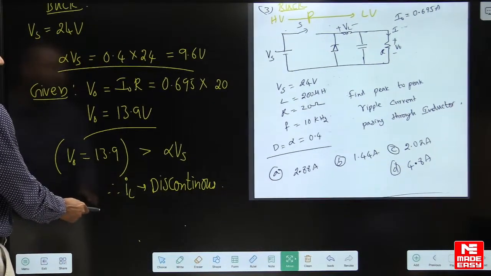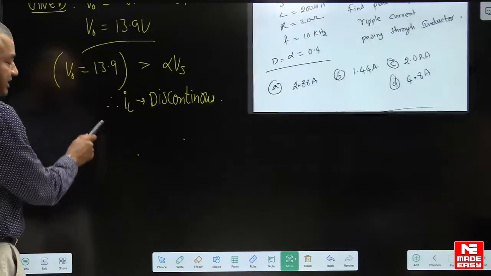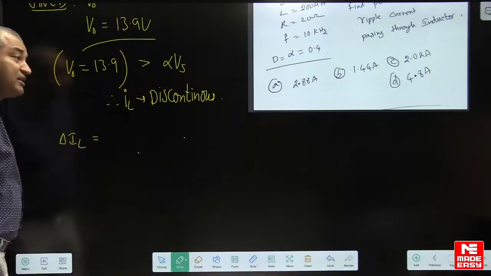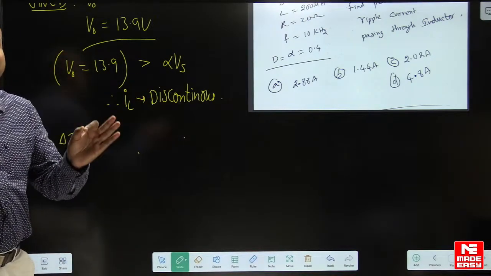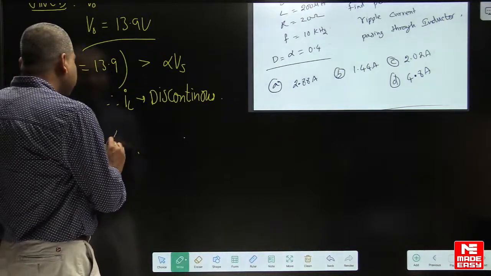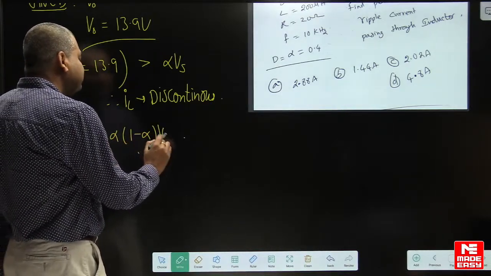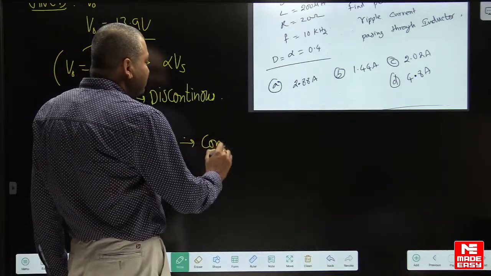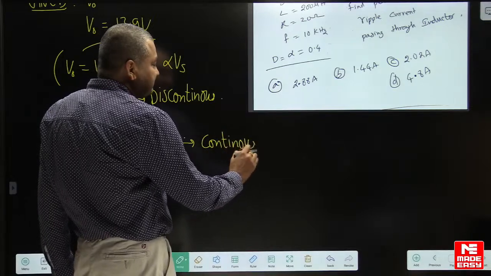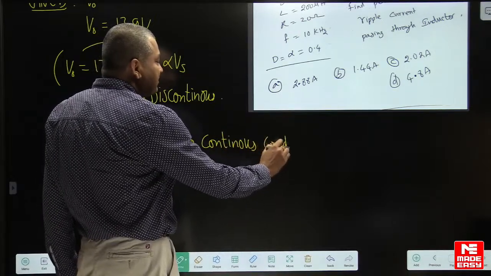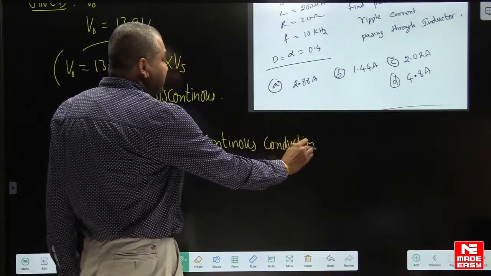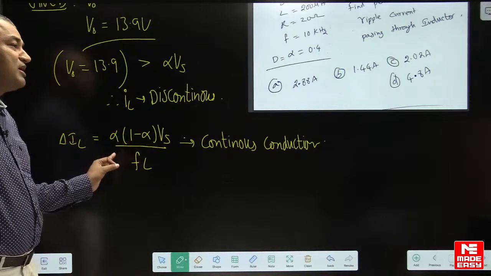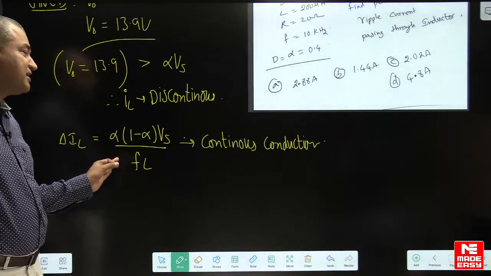If it is discontinuous, we have to find the peak to peak ripple in the inductor current. What is the formula for ripple in the inductor current? The general mistake people make is that for the buck converter they use this formula. This formula is applicable for continuous conduction. It is not applicable, dear students, for discontinuous conduction.